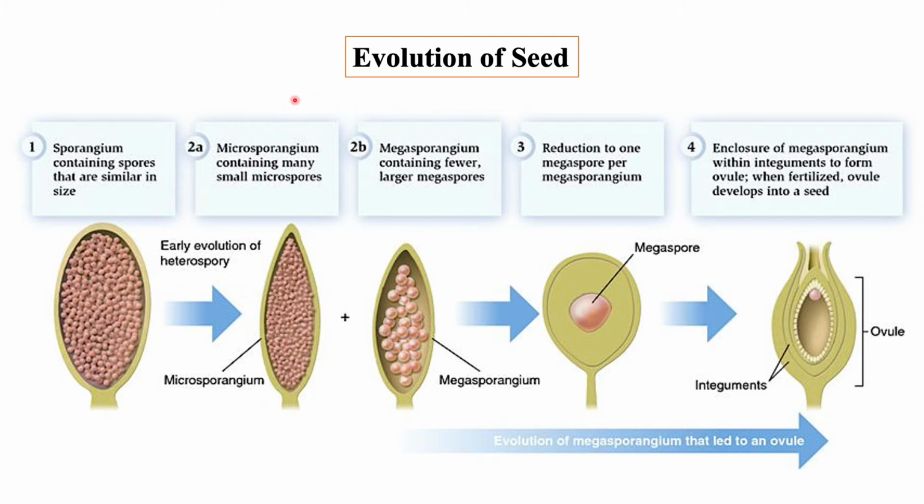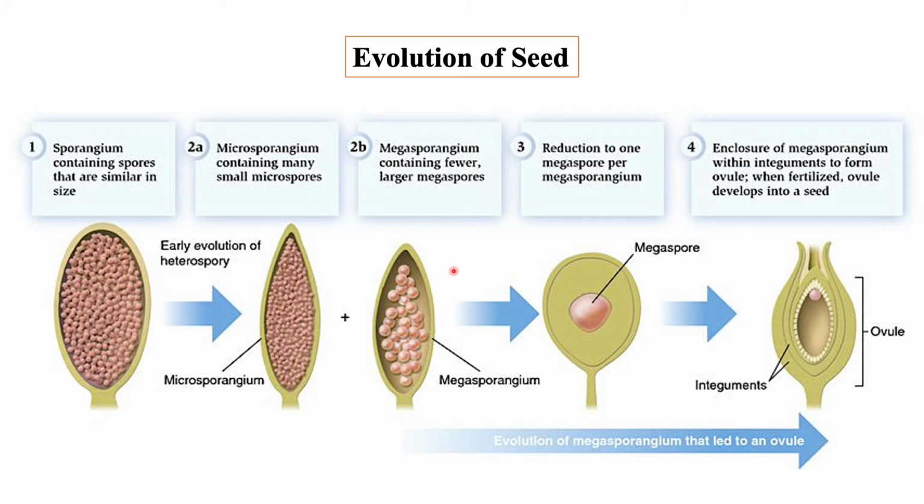They produce two types of spores known as microspores and megaspores. The microspores are produced in microsporangia or pollen sacs, which germinate into male gametophyte, and the megaspores are produced in megasporangium or ovules, which germinate into female gametophyte or embryo sac.